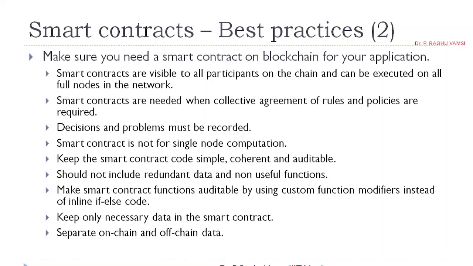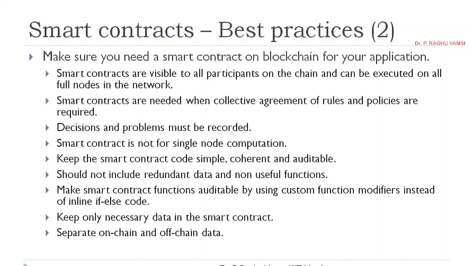Make smart contract functions auditable by using custom function modifiers instead of inline if-else statements. So it is always recommended to develop the code using modifiers. Keep only necessary data on the smart contract.